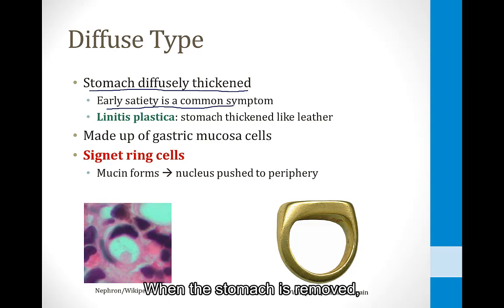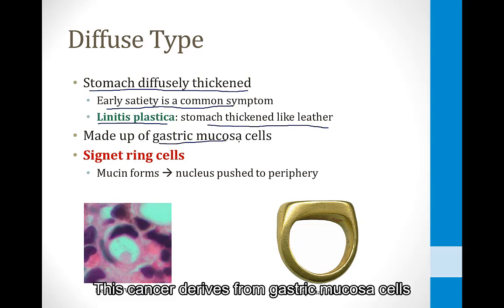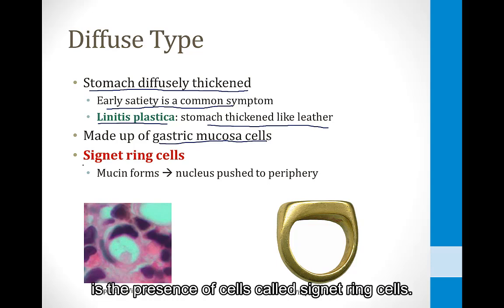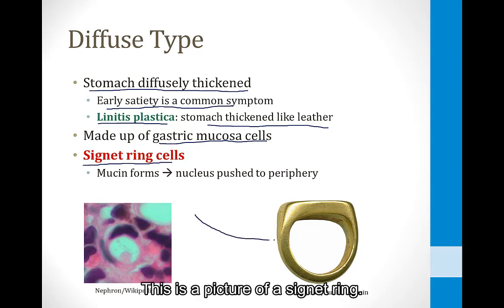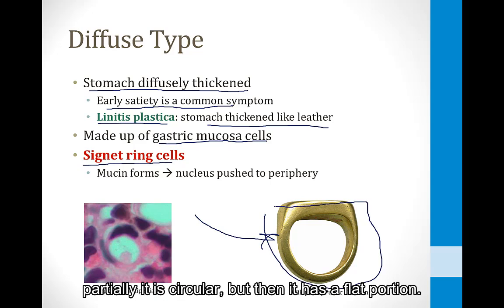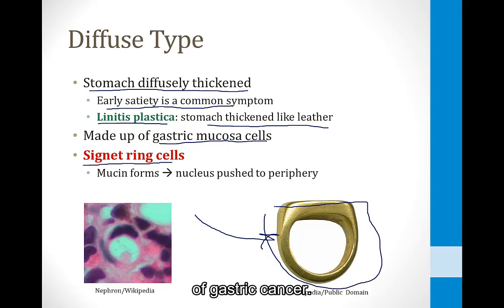When the stomach is removed, the characteristic pathology finding is called linitis plastica. This is when the stomach is thickened like leather. This cancer derives from gastric mucosa cells, and the classic finding on biopsy is the presence of cells called signet ring cells. This is a picture of a signet ring. You've probably seen people wearing these. Partially it is circular, but then it has a flat portion, and that's what the cells look like in the diffuse type of gastric cancer.